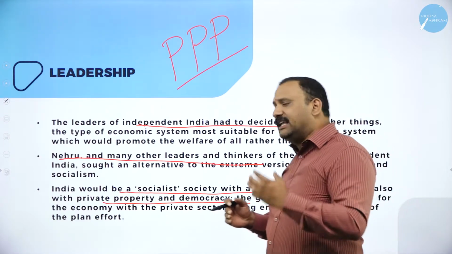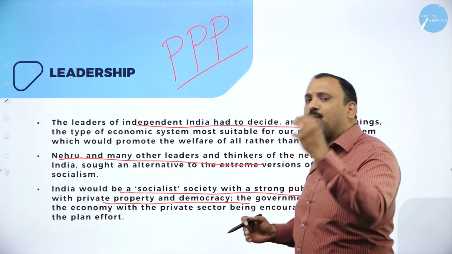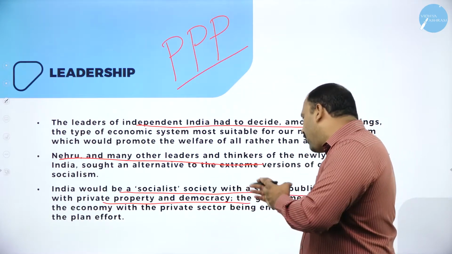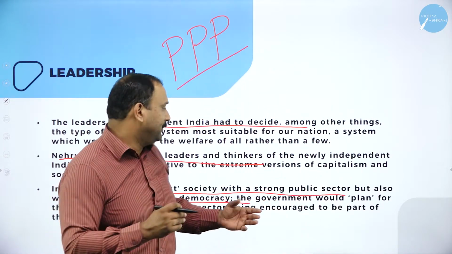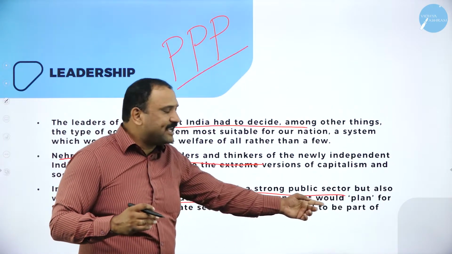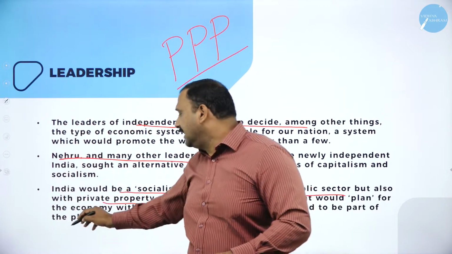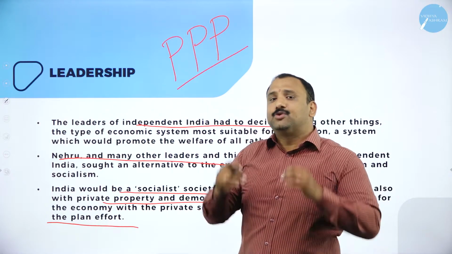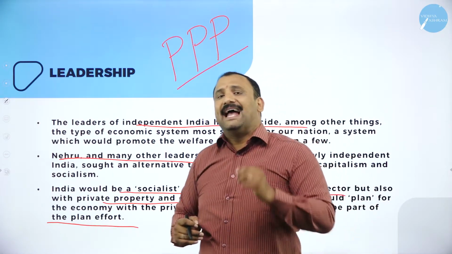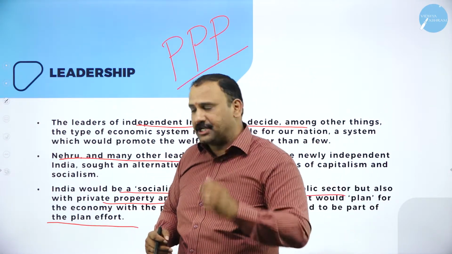So that is why the economy was trying to encourage the government sector, followed by the private sector altogether. They are being encouraged to be a part of the plan effort. So the private sector was also encouraged with the government in order to make economic progress for the nation.